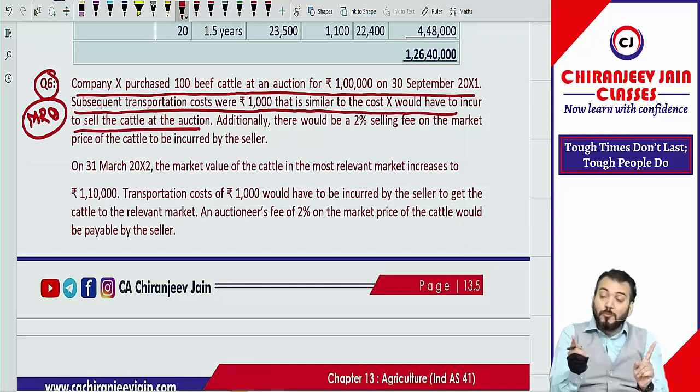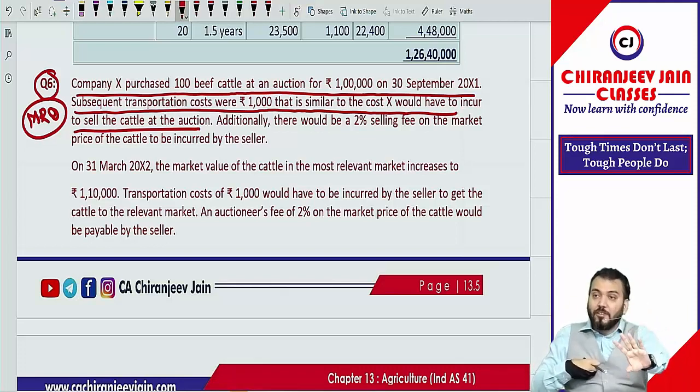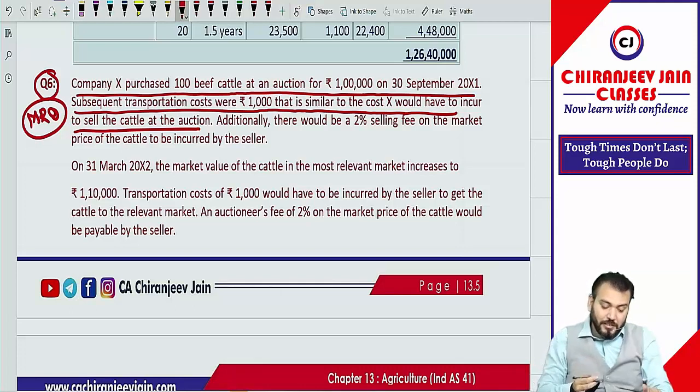Oh ho ho. Means transportation cost by buyer and seller are the same. Means if buyer, then also I need to incur what? 1000. If I am seller, then also I need to incur what? 1000. Got it? Yes, sir.